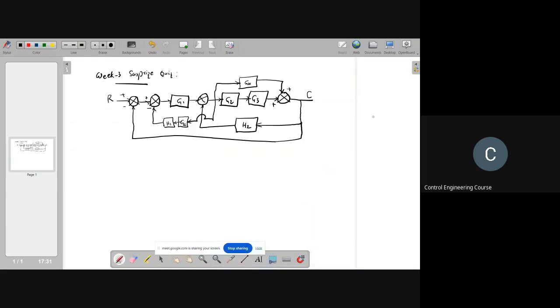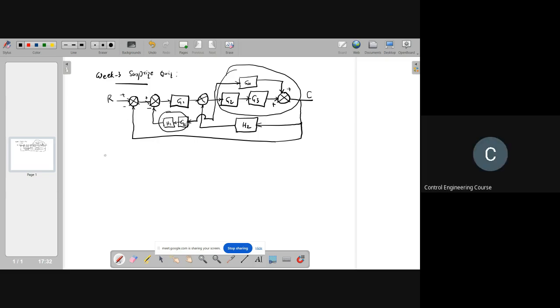Yeah, this is the question, right? I just copied it. Can you unmute, Pawan? I want to see how much you have solved of this problem. I think some of the blocks you can simplify. This series combination I solved, that means G1 G2. Yes, and this one also you can solve. This closed loop is a feedback, not a feed forward, right?